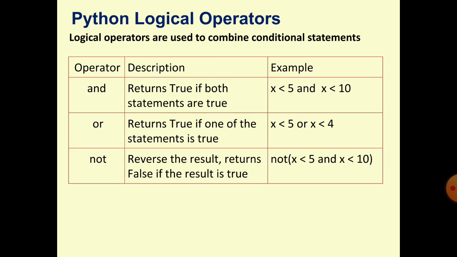Suppose that x is 3. So without not, it will return true. But when you use not, it will return false.